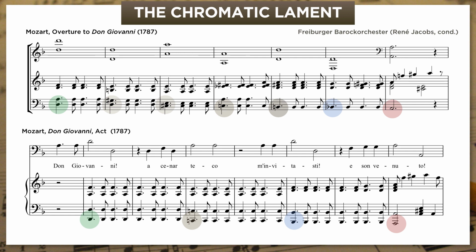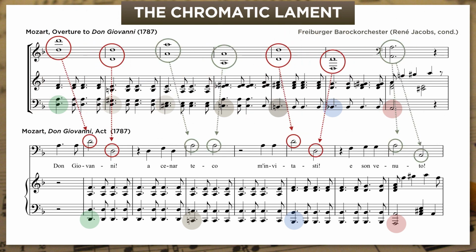Notice how the statue's vocal line comes directly from those octave drops on D and on A in the overture.